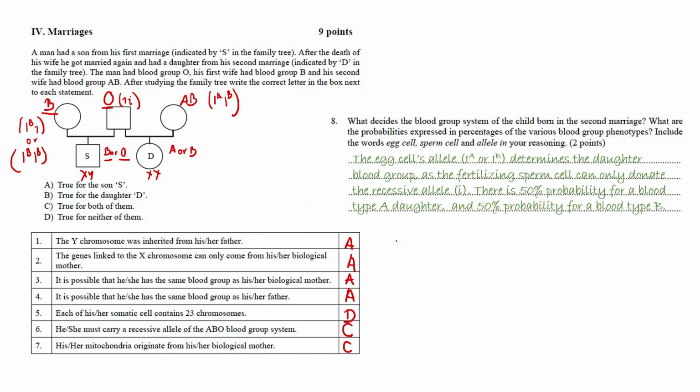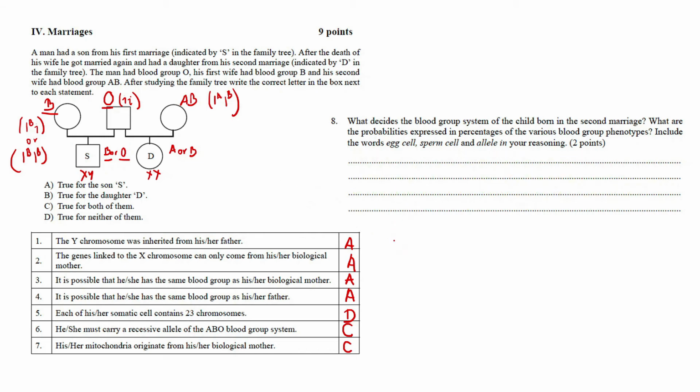Okay, in order to answer this question, it always helps to draw the Punnett square. So quickly we do the cross. You need to observe the second marriage. So the dad is blood type O, the mom is blood type AB. So we can see that there is going to be a 50% chance of having a type A or type B daughter. So we answered the second part of the exercise, which was about the percentages.